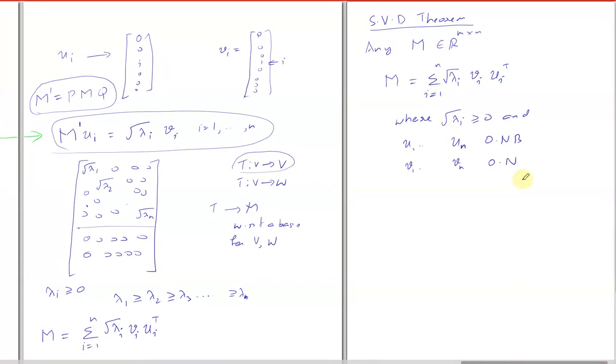So why is this theorem true? Why is this theorem true? Any idea?